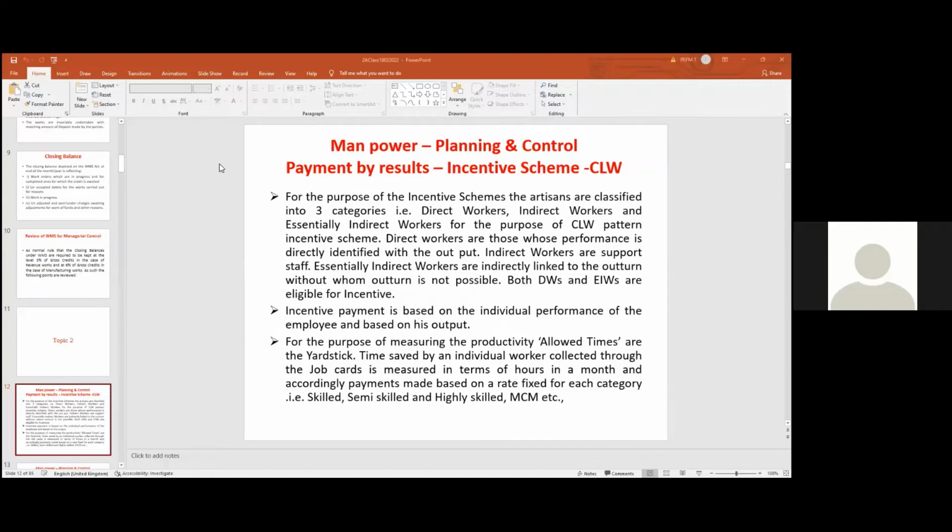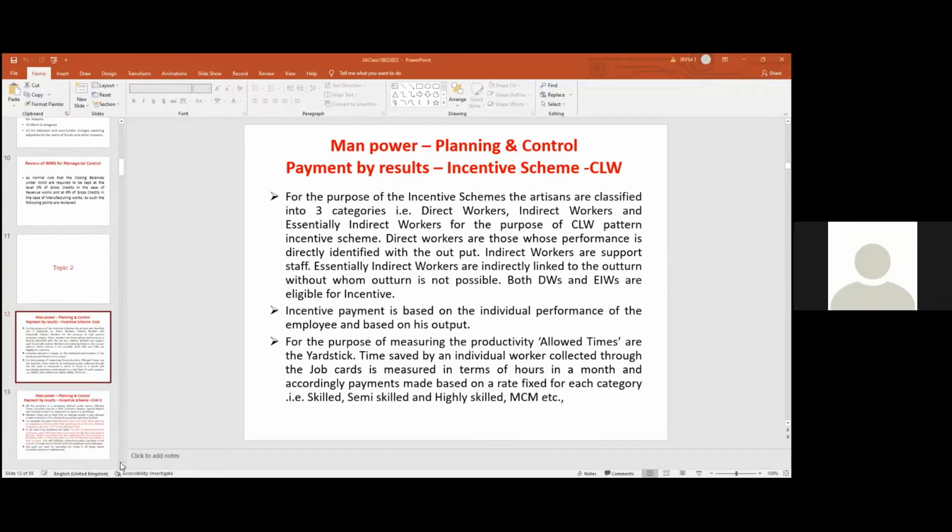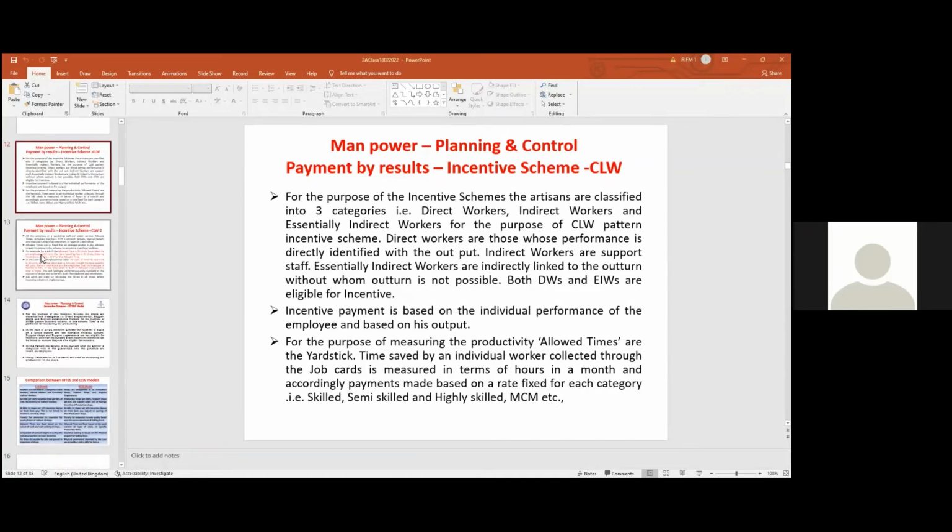How much time he has taken is recorded in the job card, and how much time he has saved. For the remaining time he will be given additional work, so he cleans more engines. Allowed times are fixed in such a way that any average person can earn incentive. That is the purpose of this incentive scheme.